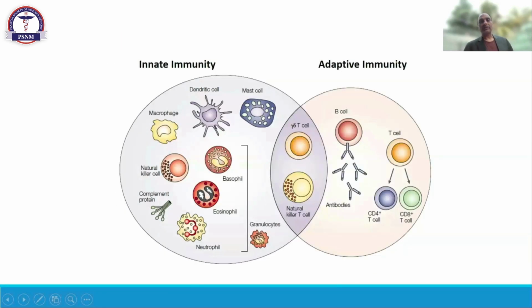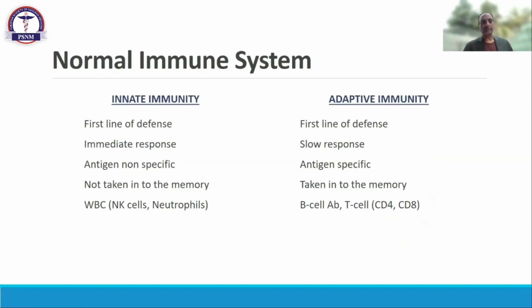If you go to the basic physiology of immunity, we have the innate immunity, which is ours by default, and we have the adaptive immunity. Adaptive immunity is what you get due to some infection or some different antigen. The main role in adaptive immunity is played by the B cell and the T cell. T cells express CD4 and CD8, and these are the antibodies. So we're working on the basis of these immunities also. We have many monoclonal antibodies which can help us in treating the patient when there is some resistance to iodine therapy.